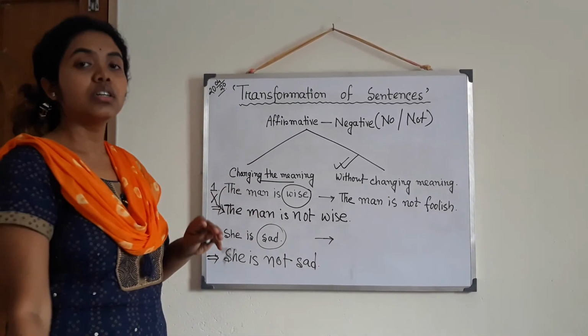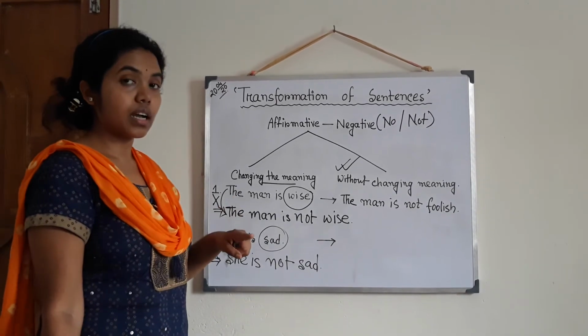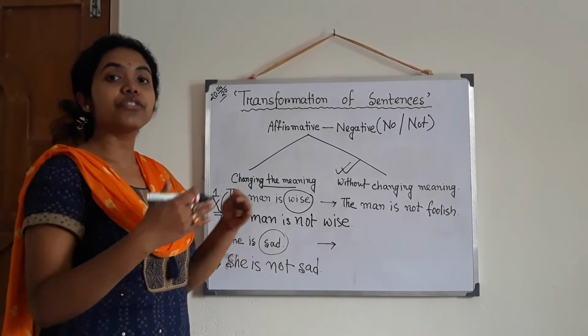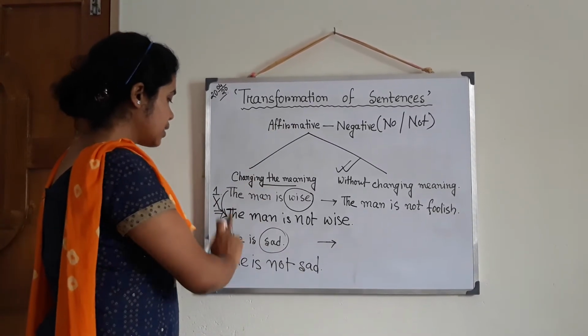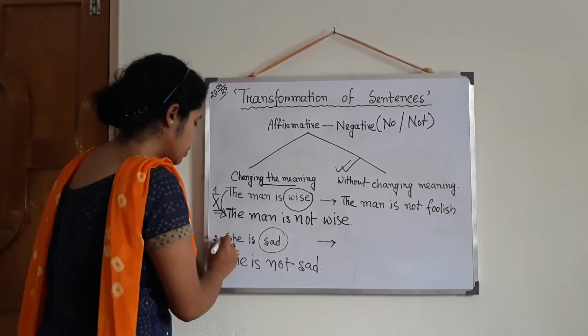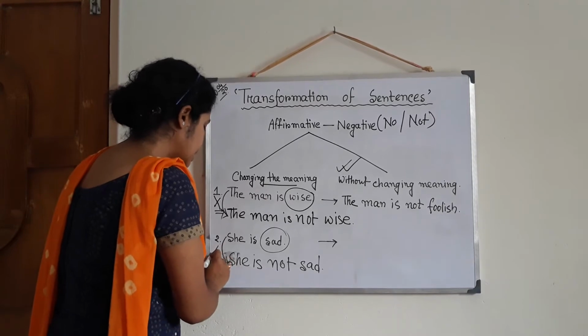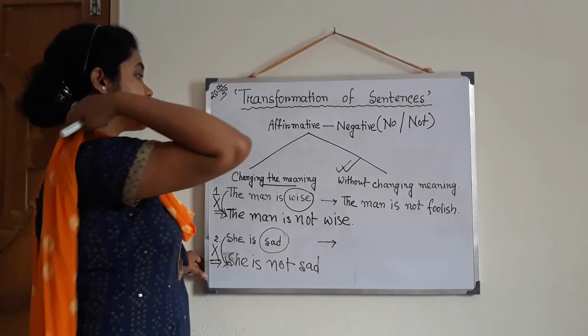This is also not correct. Why not? Because I am telling she is sad. I cannot say that she is not sad. Two different things. Example wise, as a negative sentence, this sentence is correct. But when we are doing the transformation from affirmative to negative, this is incorrect. This is wrong. So we have to use the same method.